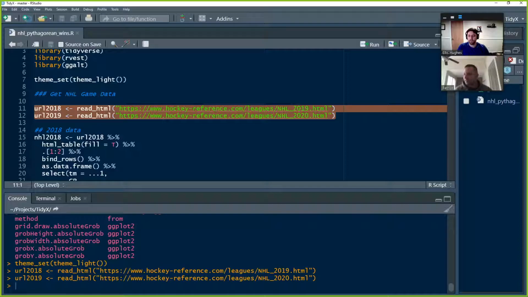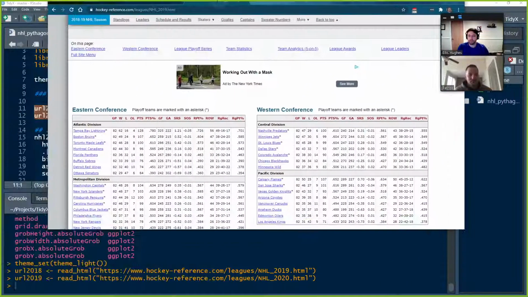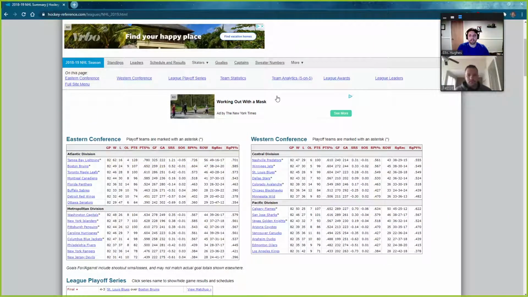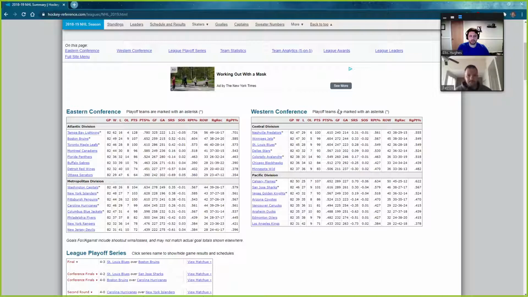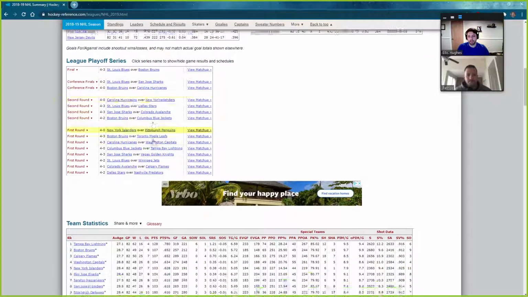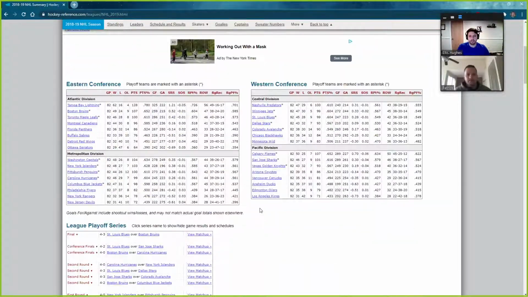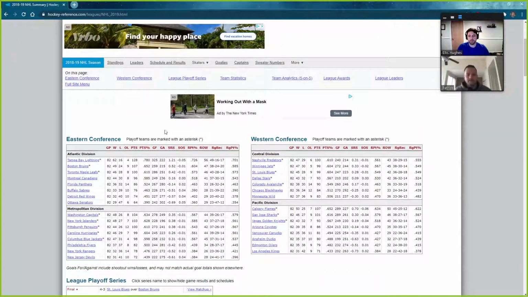And so let's just take a quick peek at what the tables look like. This is what the website that we're pulling from looks like. So it's basically a lot of different tables: Eastern Conference and Western Conference, League Playoff Series, team stats, analytics. So lots of delicious data here. But what we really care about are these two tables here.